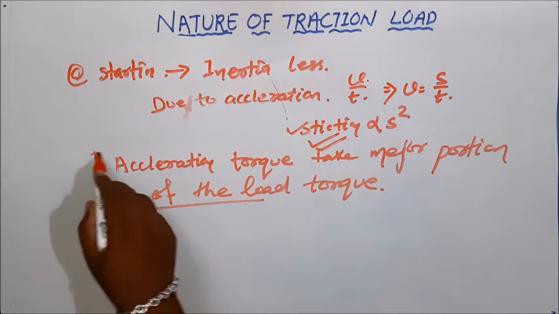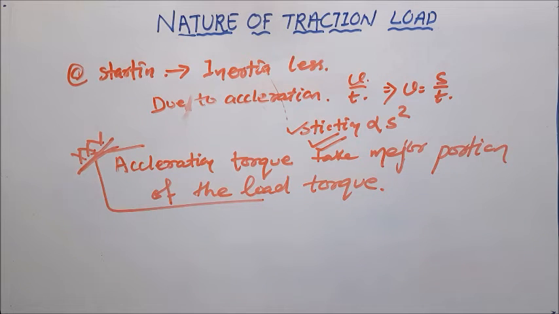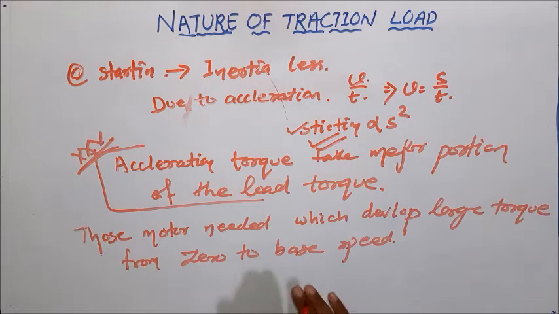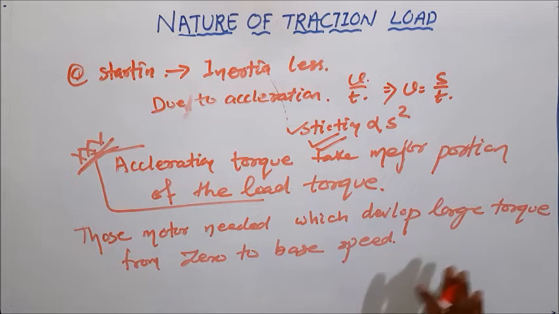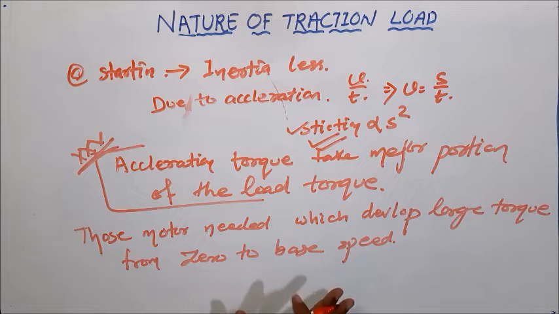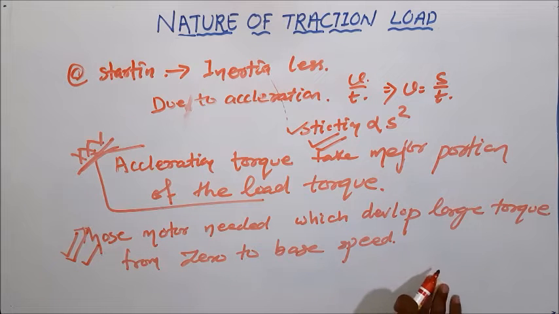Considering this is an important point, this gives us an idea to choose the motor which is employed to drive the wheels of the train. Irrespective of the speed, whether my speed is 0 or the speed is base speed, the motor which is able to provide maximum torque, we have to choose those motors or those drives. So this is a very important point for choosing electrical motors to drive the traction instrument or train.